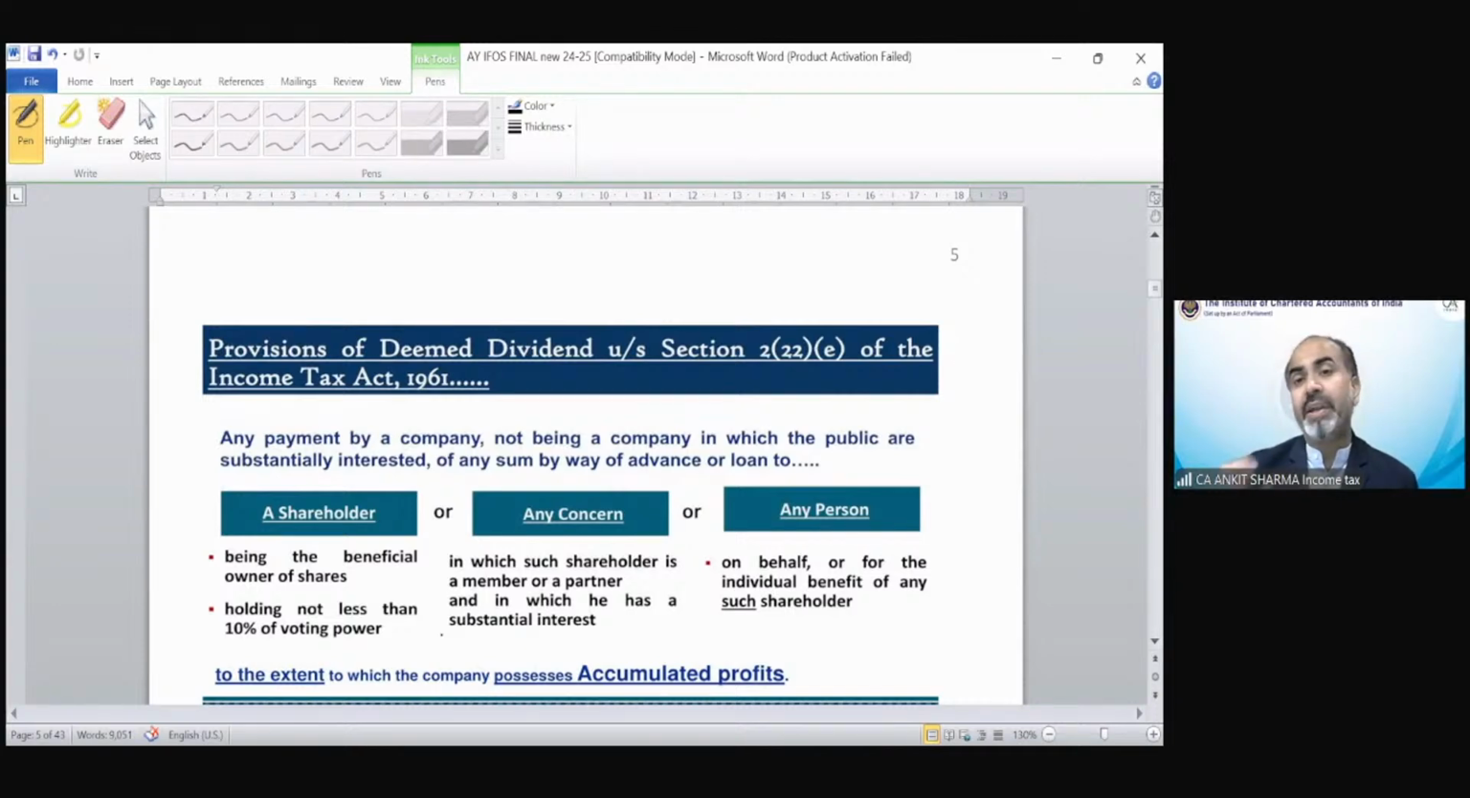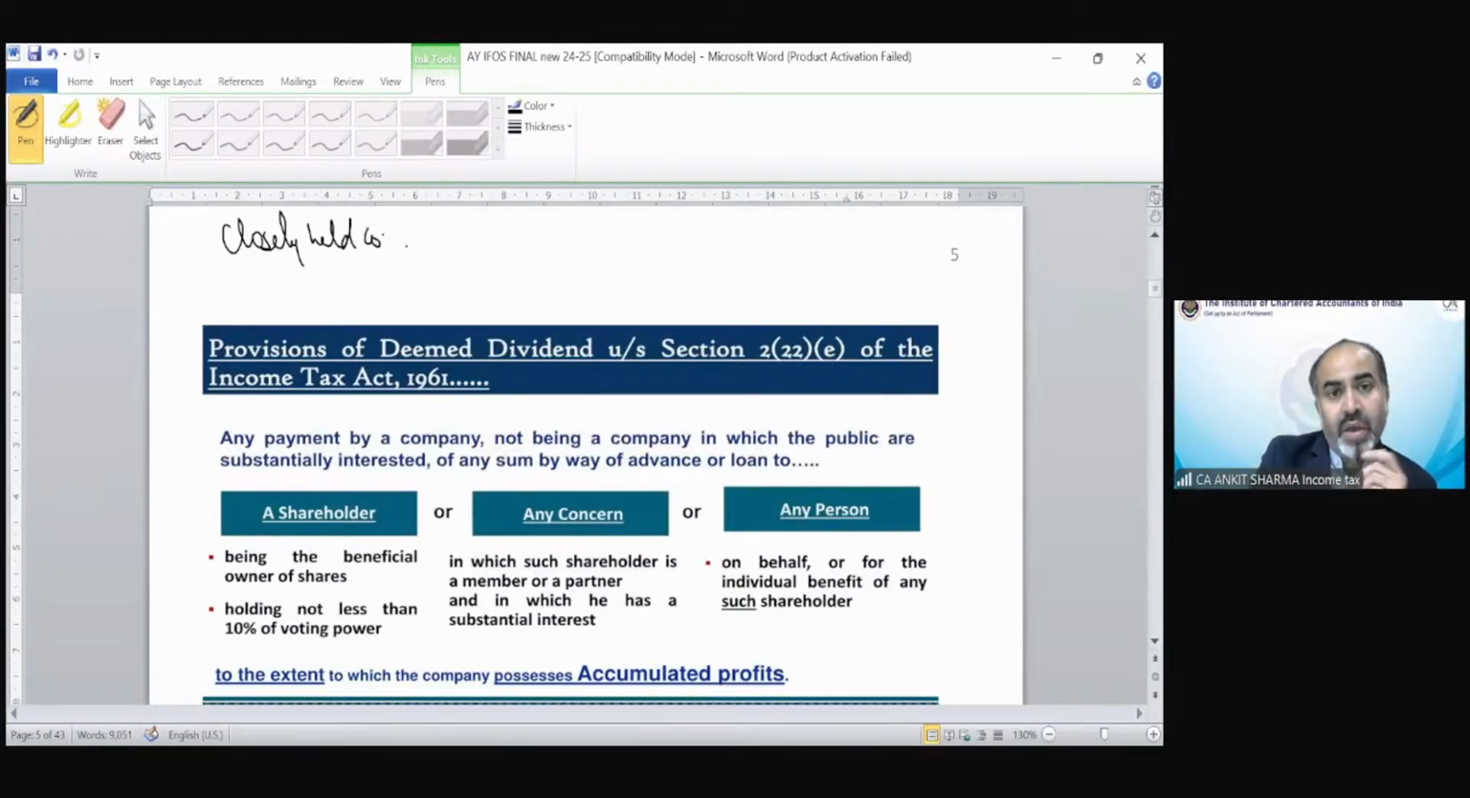But section 2(22)(e) says that if there is a closely held company and if it distributes loans to its shareholder, some specific shareholder has been included over, specific.